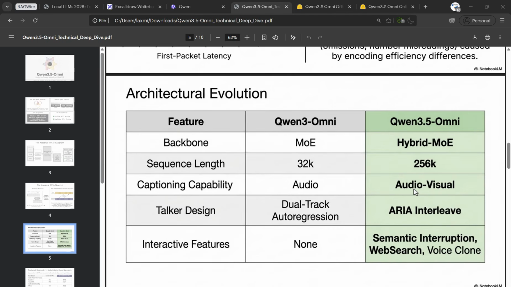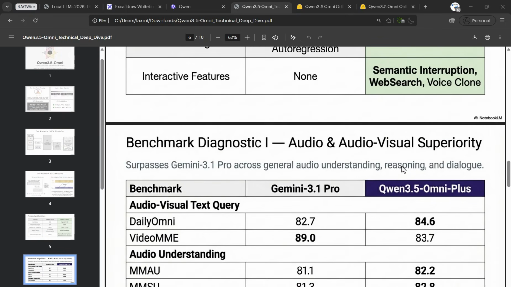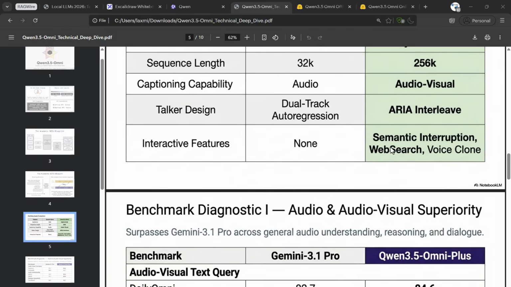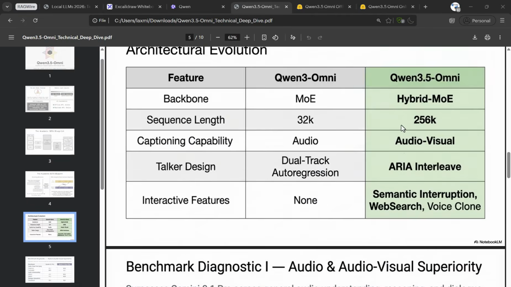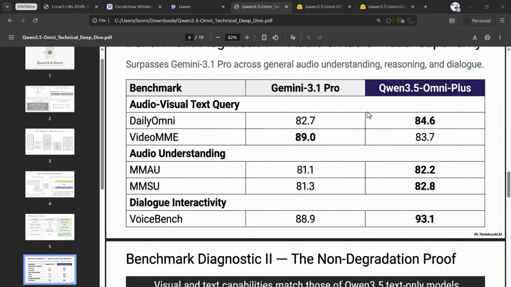Apart from that, there is an audio synthesis tool which can create good quality audio as compared to Qwen 3 Omni. As you scroll down, interactive features are there like semantic interruptions, web search, voice clone, and so much more available with Qwen 3.5 Omni. In the overall benchmark, you can see how it outperforms Gemini 3.1 Pro models.